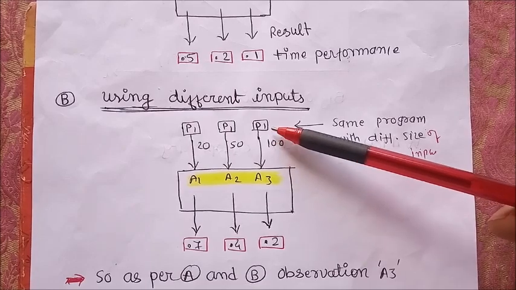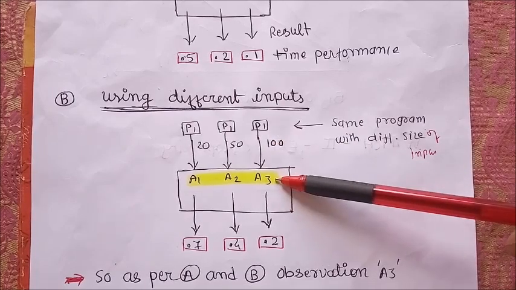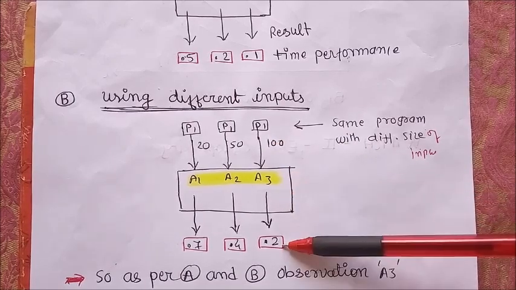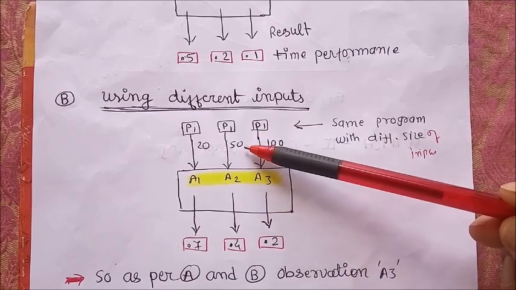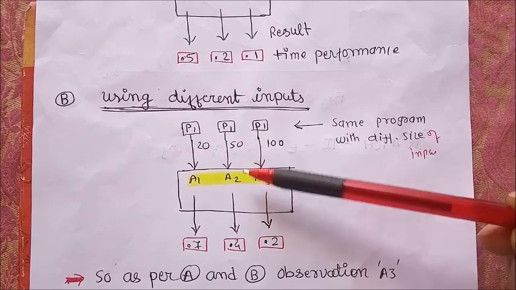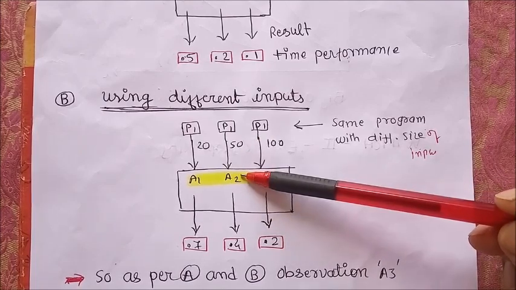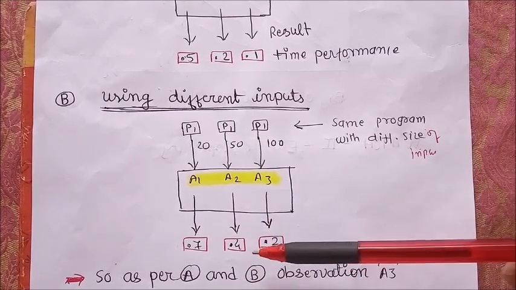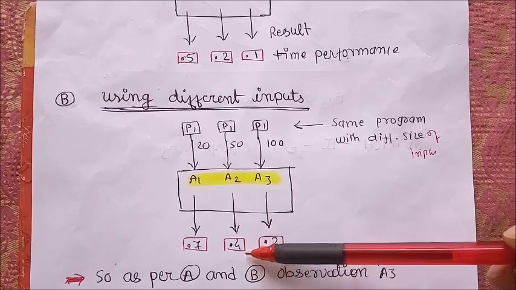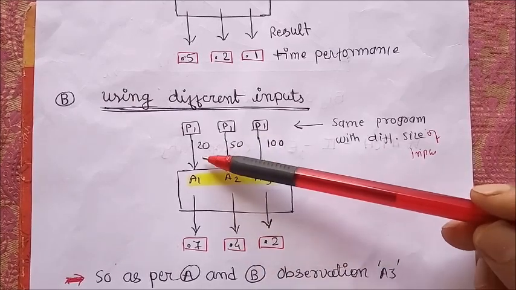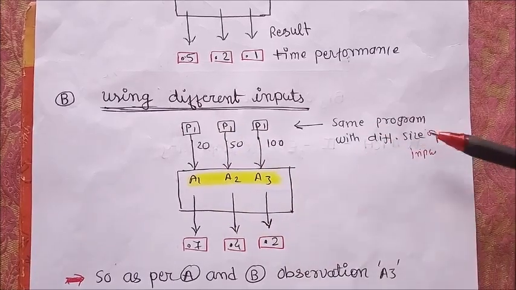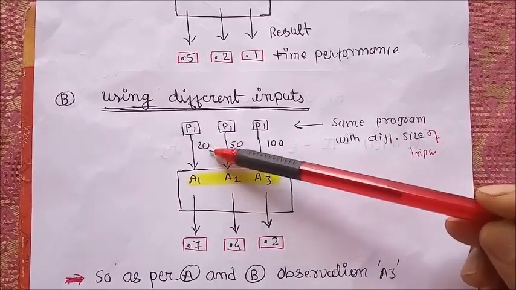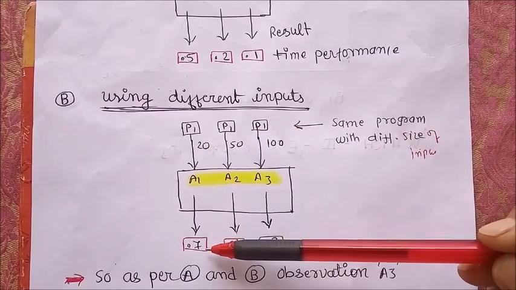One time the program is executed by A3 and the result may be in 0.2 second, and the second time the input size is changed and tested by the second method A2, and again we get the result in 0.4 second, and with the help of the third method or algorithm on the same program with a different size of 20, we get a result in 0.7.